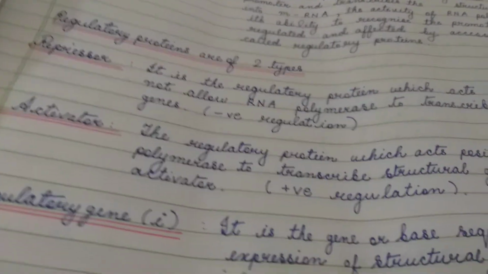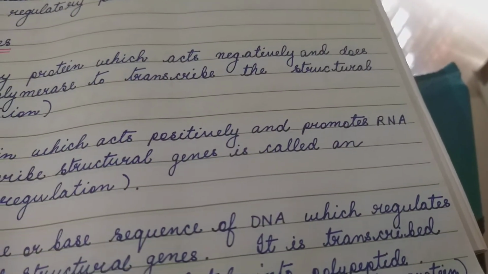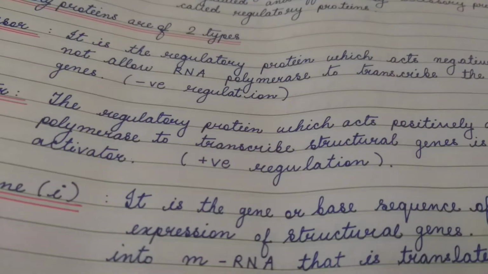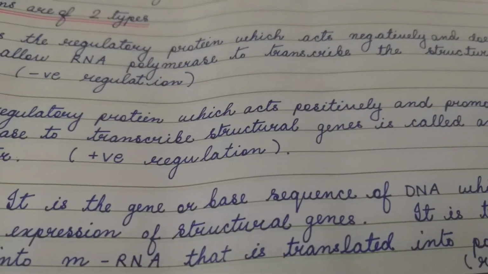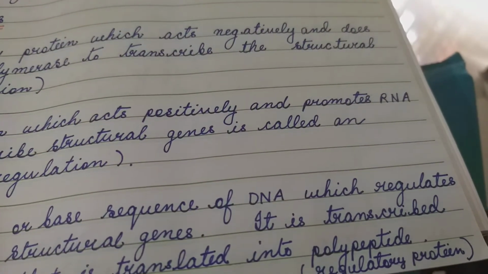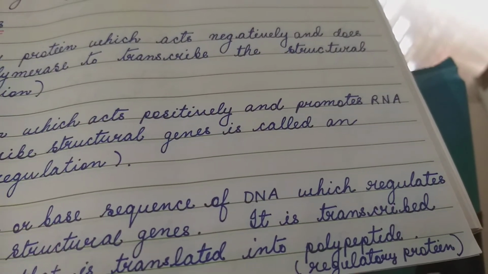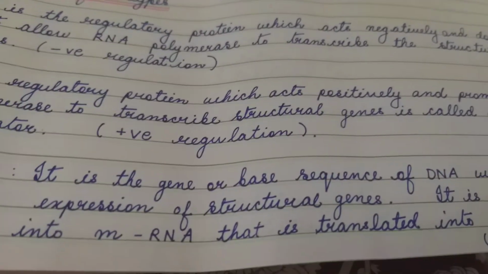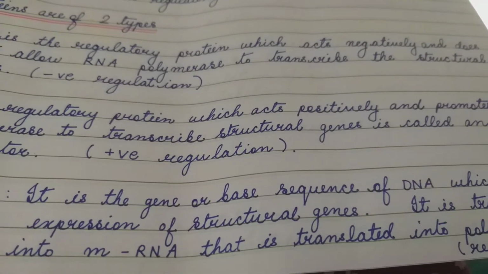Regulatory gene i is a different kind of gene. It is transcribed into messenger RNA and this messenger RNA is translated into regulatory proteins, repressor or activator. The regulatory gene small i is not the structural gene.